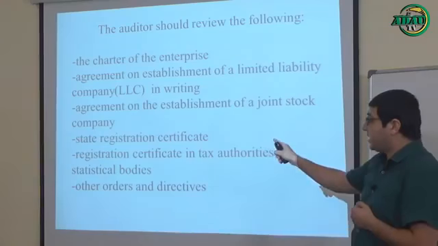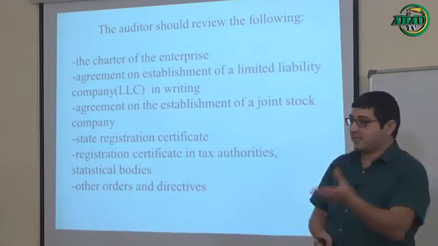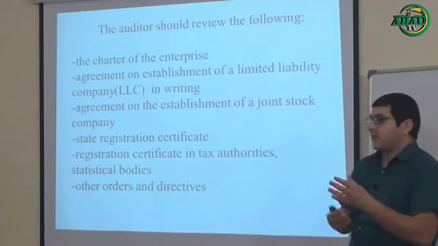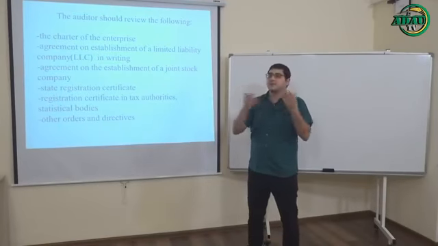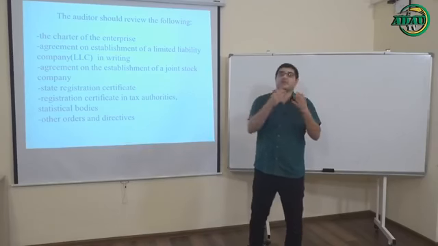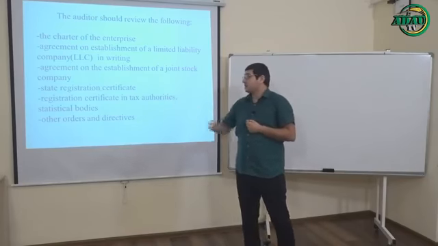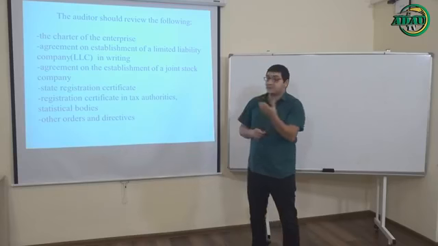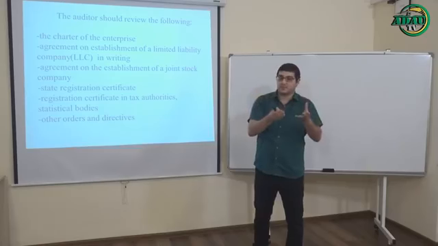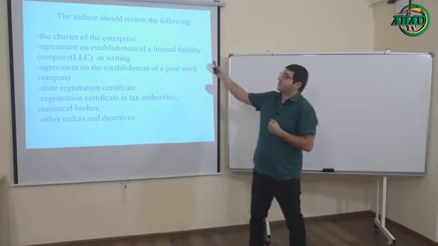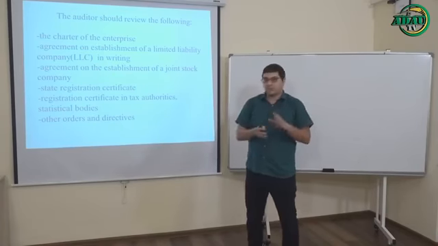Then, registration certificate in tax authorities, statistical bodies, and other bodies of our state. What does it mean? As you know, each enterprise must send a copy of its financial statement to the statistical bodies or tax bodies or some other state bodies at the end of the reporting year or reporting period. Okay, and the last one, other orders and directives. This means some other orders or directives that are necessary for an enterprise when it's established. So in this slide we can see the list of things that the auditor must check and examine during the checking process.